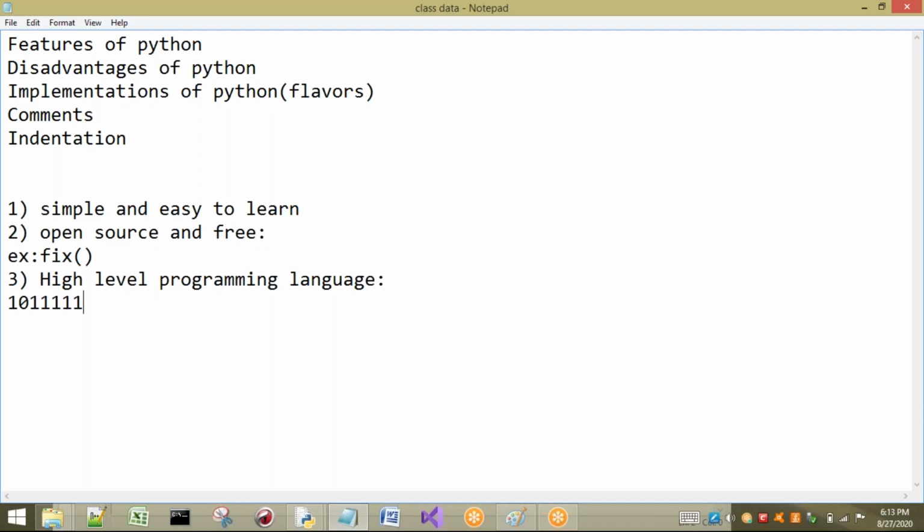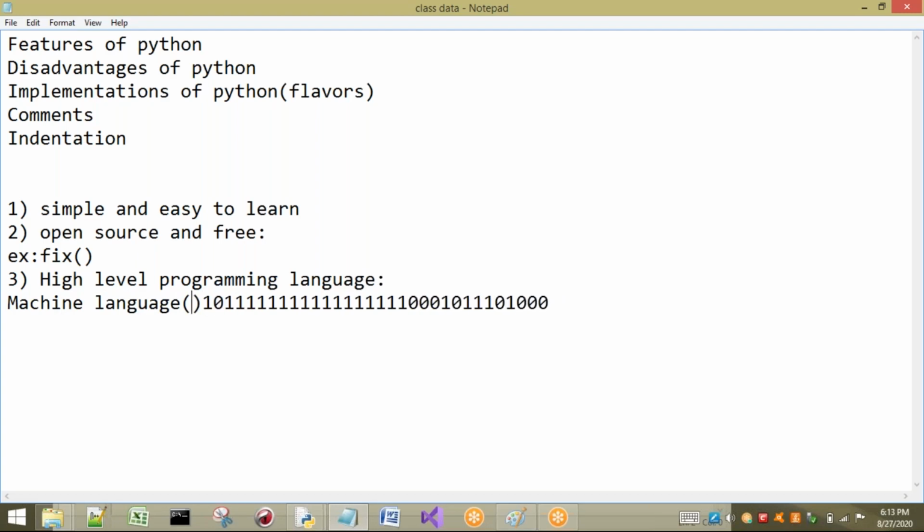For example, let us consider that I want to talk in a language like 1010. How many different digits are there? Only 2 digits. If the same 2 digits keep coming repeatedly, I cannot remember those things. This type of language is called machine language.